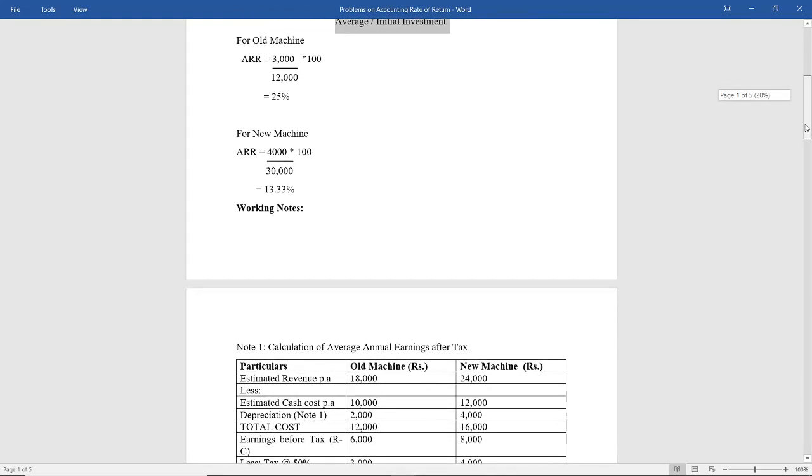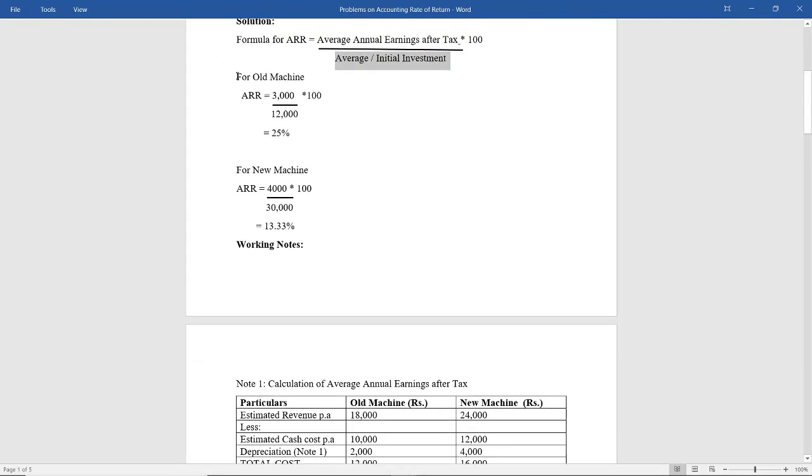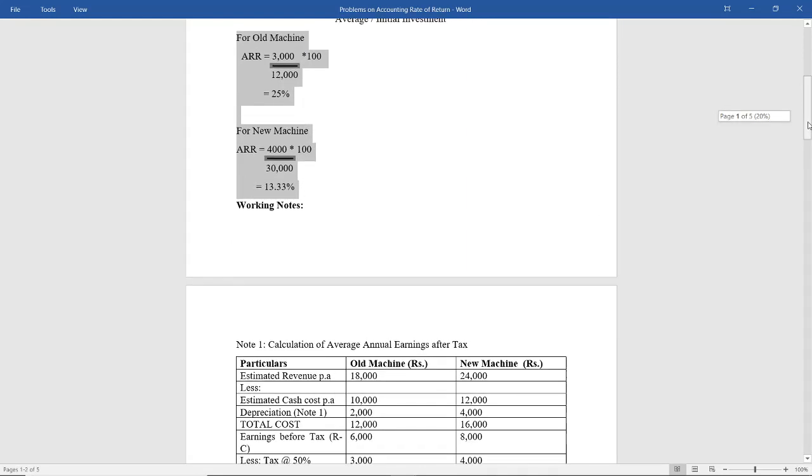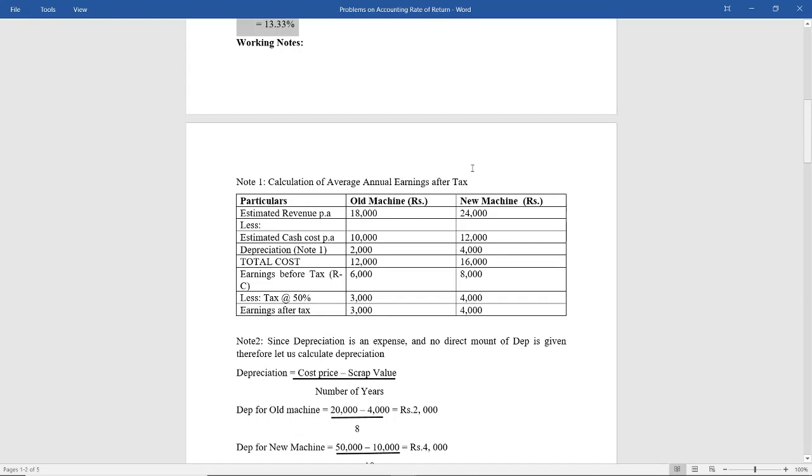So we have a working note. Before we see the final answer, let us first see the working notes. The first working note is for your numerator, that is calculation of average annual earnings after tax. Earnings is nothing but profit. You know how we arrive at the profit, that is revenue minus the cost. So estimated revenue per annum is 18,000 for the old machine, 24,000 for the new machine.